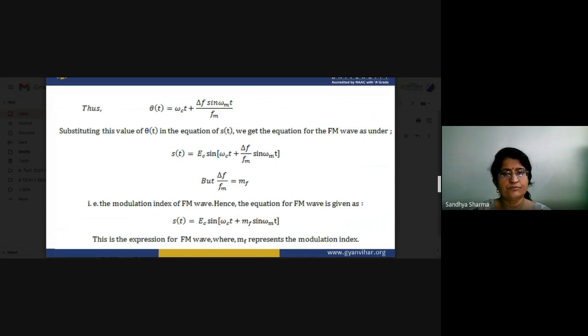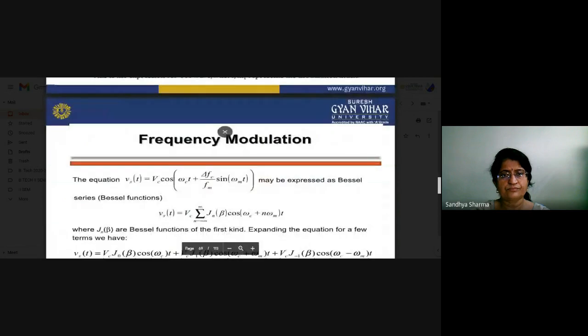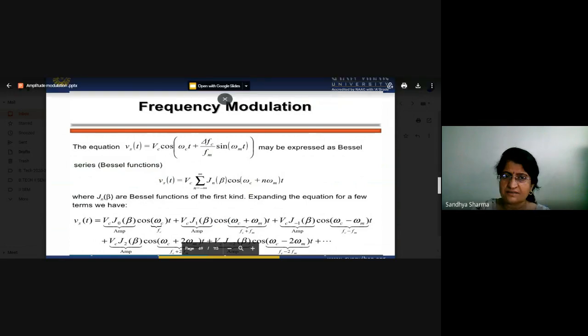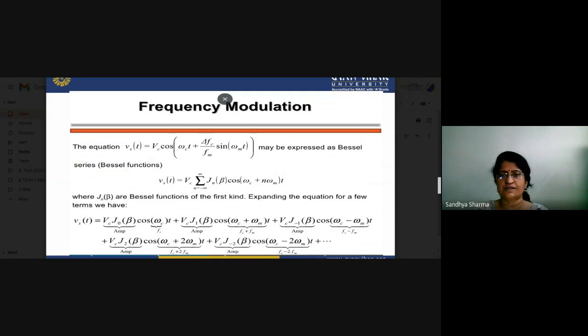Now we will move to frequency modulation in terms of Bessel's function. The standard equation we have already seen, Vc cos of omega c t plus delta f by fm sin omega m t. Now you can also represent it as cos of omega c plus n times omega m t. That is basically the Jn of beta, called Bessel's function, and we can represent this type of equation in these terms, where Jn are the Bessel's functions of the first kind.